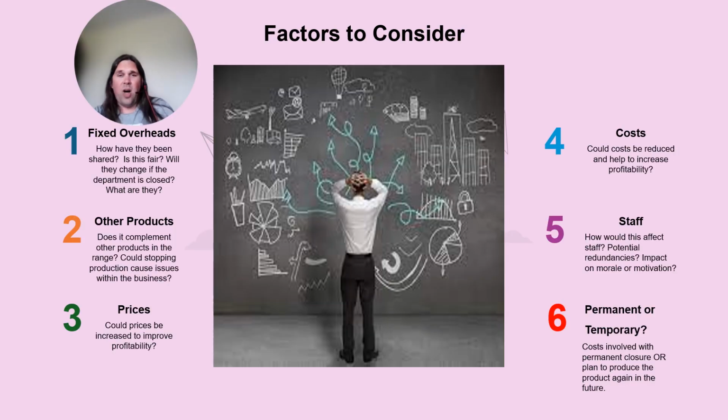Okay, so these are the wider factors that you should be considering when you're writing a closures essay. You're not going to be able to write about all six of these potentially, or maybe you can, but you've got to be careful, get the key areas. Some of these won't apply, so just try and consider what would affect your decision as to whether to close or not. Don't move in a different direction.